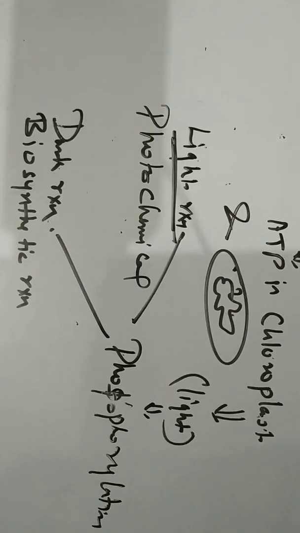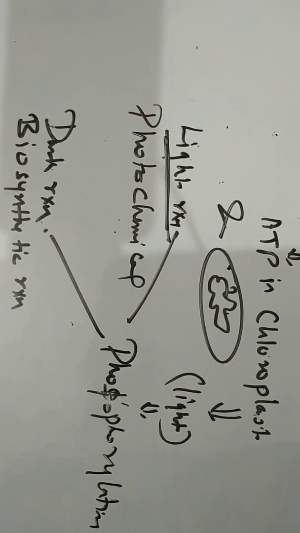In contrast to the light reaction, in the dark reaction the ATP and NADPH which were formed during the light reaction are utilized to produce carbohydrate from carbon dioxide. That is the fixing of carbon dioxide into carbohydrate. It takes place in the stroma of the chloroplast. I repeat, it takes place in the stroma of the chloroplast.